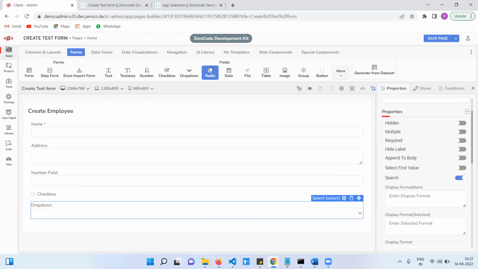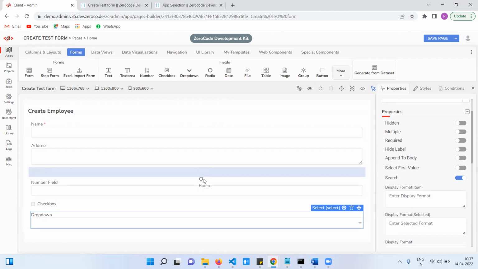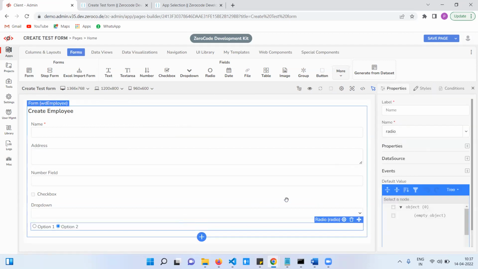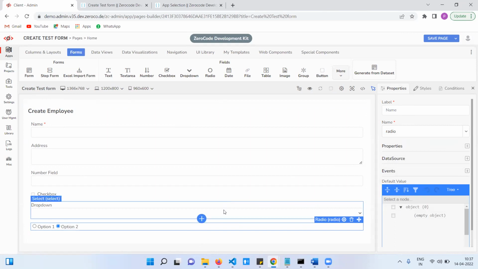Next, radio. Radio means it allows single selection only. For example, gender. So drop down is one type of single selection, and radio is another type of input.